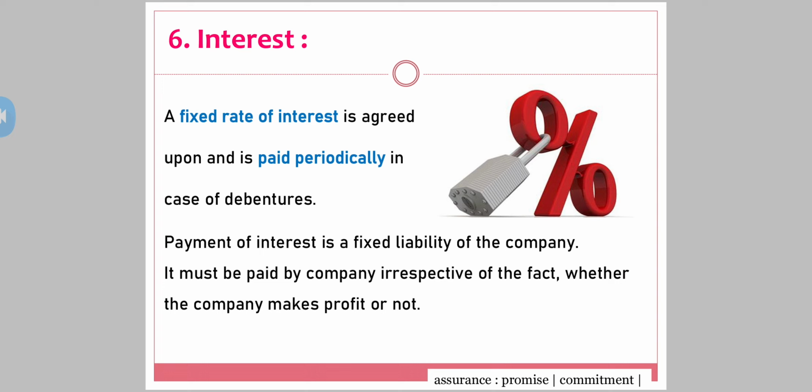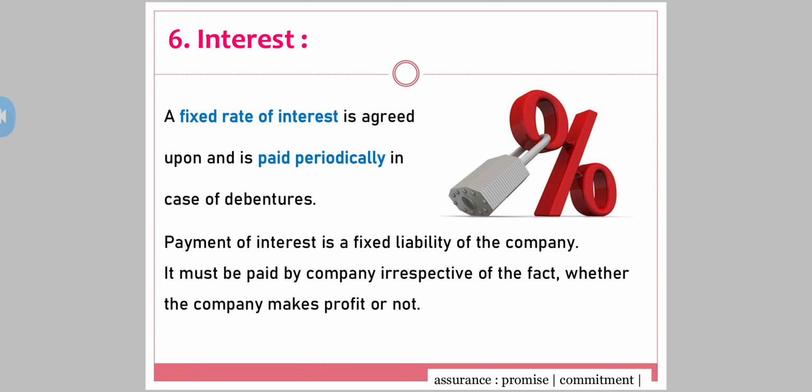Whenever the company has mentioned, periodically, you can say that every year the company is going to pay interest to the debenture holders. Secondly, the most important point, fixed rate of interest. No matter what, whether the company makes profit or doesn't make profit, the company has to give interest to the debenture holder, and that too at a fixed rate, the rate that is already printed on that debenture certificate. Yes, the company is promising to pay that much percent of interest to the debenture holder.